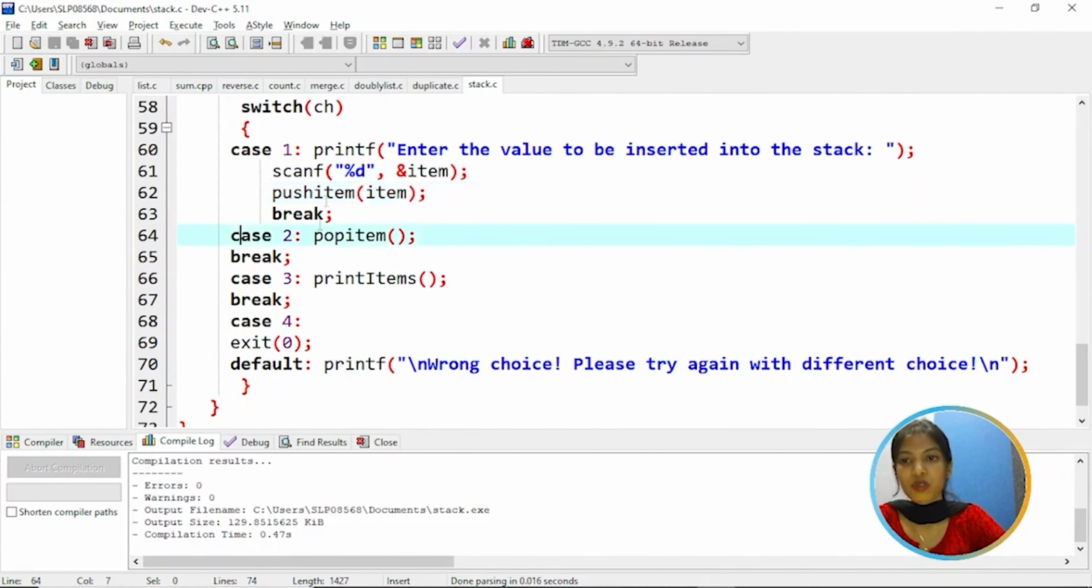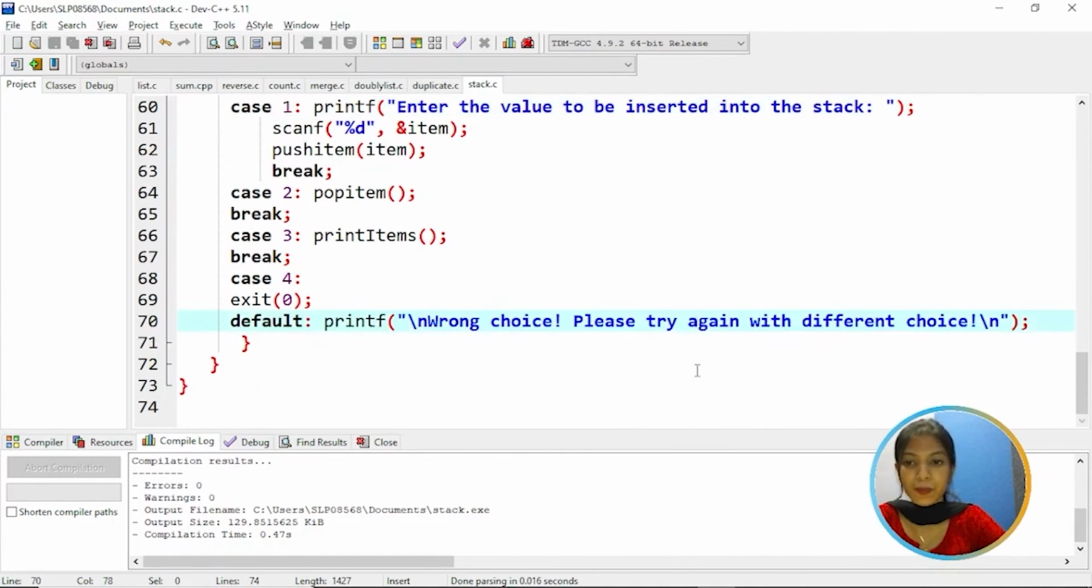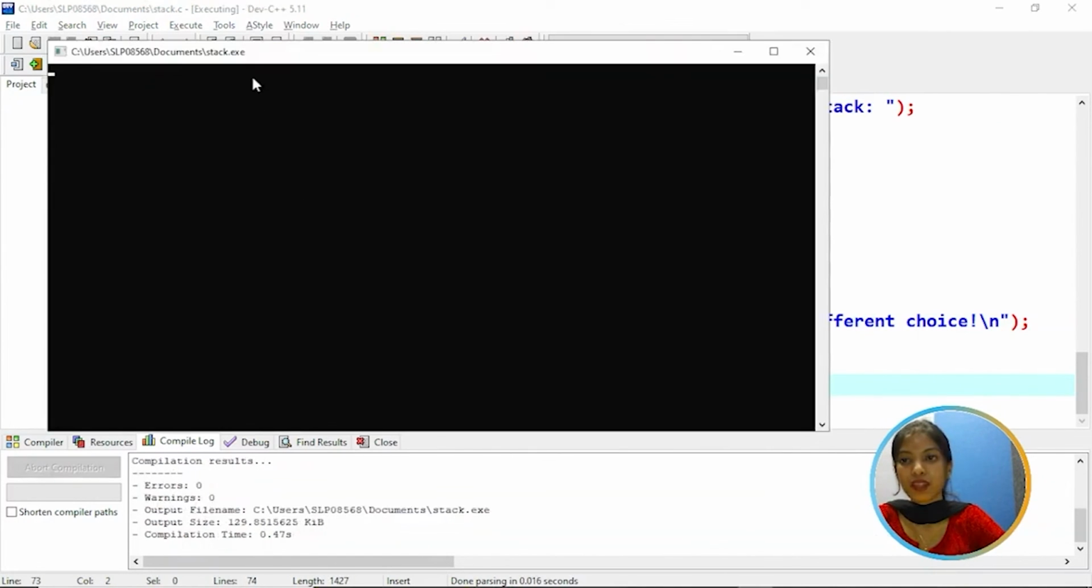And then in case 2, if you select the option 2, then we are going to call the function pop item. If it is 3rd, then print item. If it's 4th, then it is exit. By default, if you enter anything apart from 1, 2, 3 and 4, then it's going to print wrong choice. So please try again with different choice. So let's try to execute it.